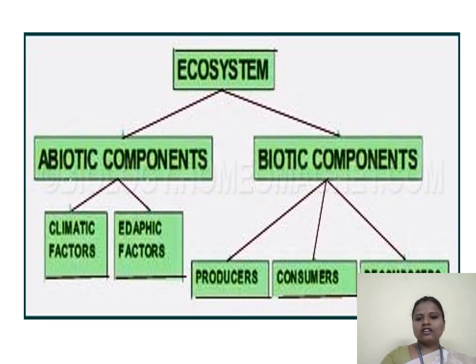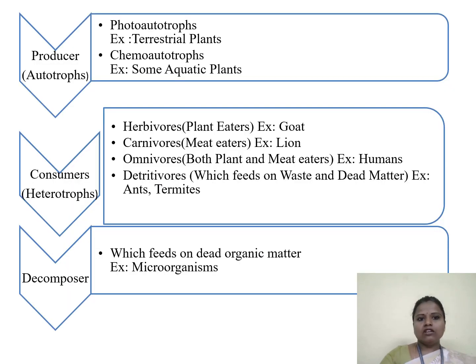Now we'll see the structure of an ecosystem, which is divided into further classifications. The ecosystem is divided into two, as already discussed, that is biotic and abiotic. Abiotic includes climatic factors and edaphic factors, that is non-living components, and biotic components include producers, consumers and decomposers. Let us see in detail about biotic components. Biotic components are divided into three, that is producers, consumers and decomposers.